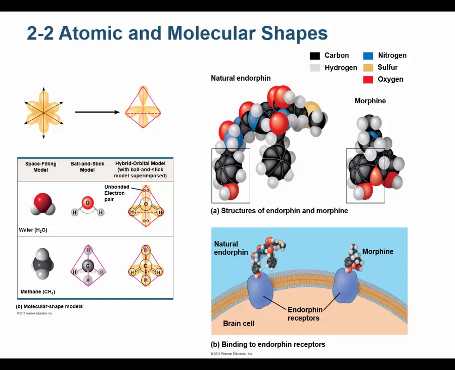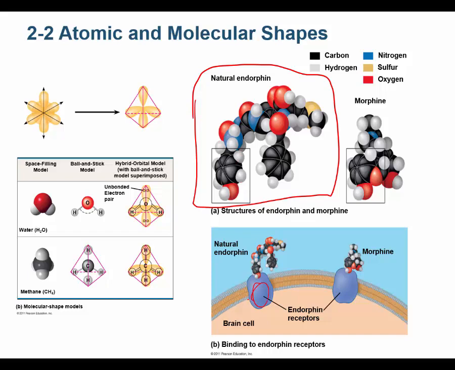Now, these atomic and molecular shapes are of extreme importance. Everything comes down to shape and conformational changes, shape changes. And without going into great detail now, because we will as we come up to it, the shapes of these molecules is important. One example is, look at this. This is an endorphin right here. You make it in your body naturally. You make it and secrete it into your cerebrospinal fluid, your brain, your spinal cord, and it binds receptors. Here's an endorphin receptor.